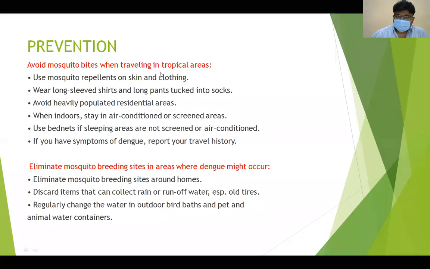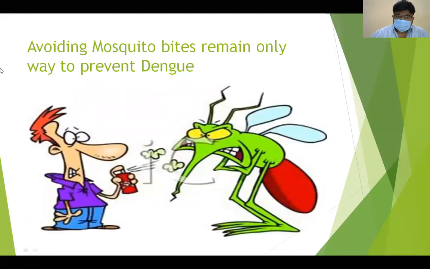Avoid mosquito bites when traveling to tropical areas. Eliminate mosquito breeding sites in areas where dengue might occur. So avoiding mosquito bites is the only way to prevent it.